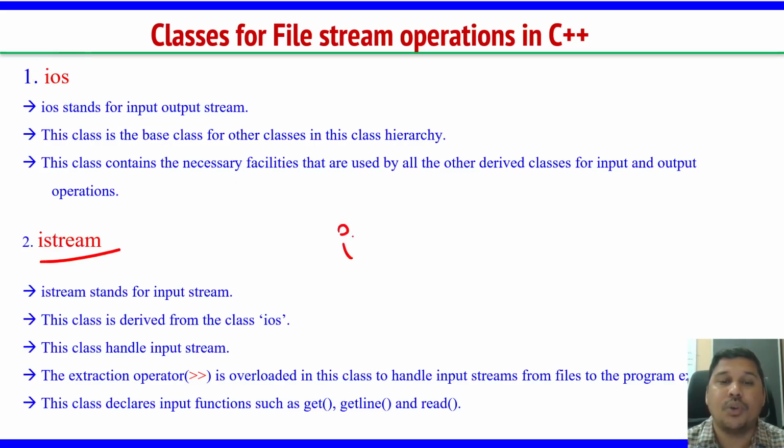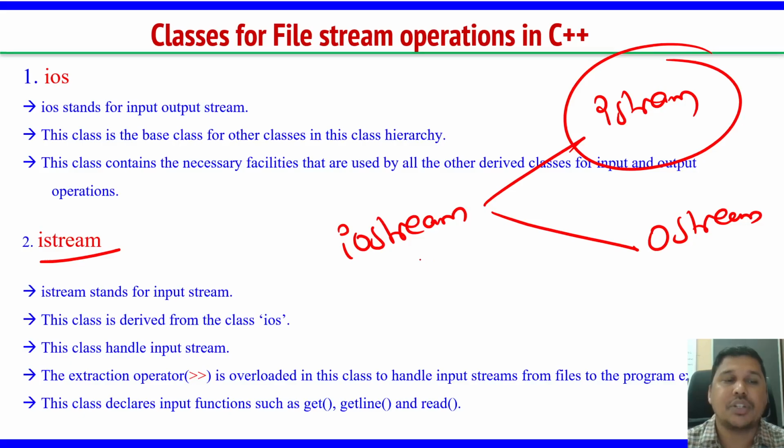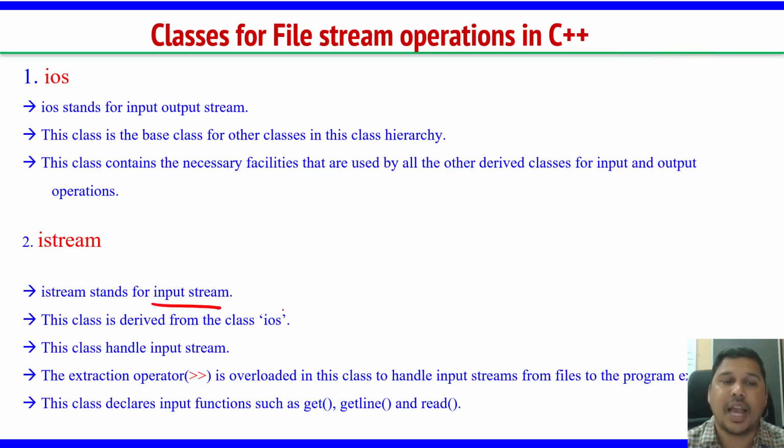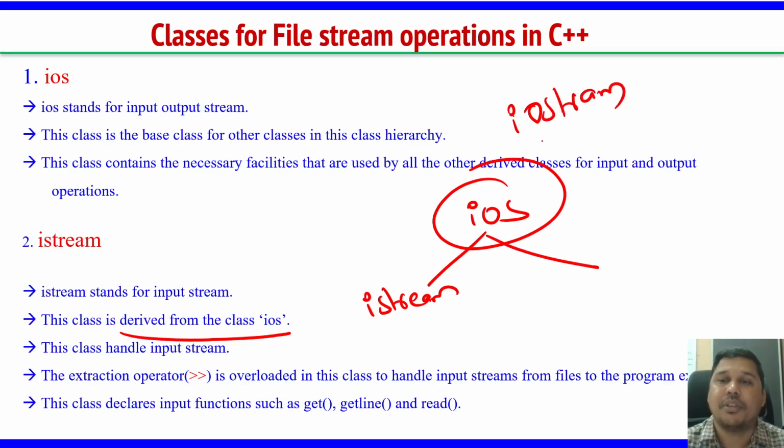IO stream is the parent class, and it has two classes, istream and ostream. istream stands for input stream. This is the derived class from IOS. The header file we write, iostream, includes istream. So this class handles the input stream.